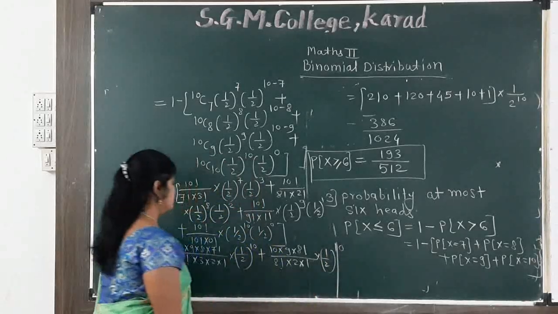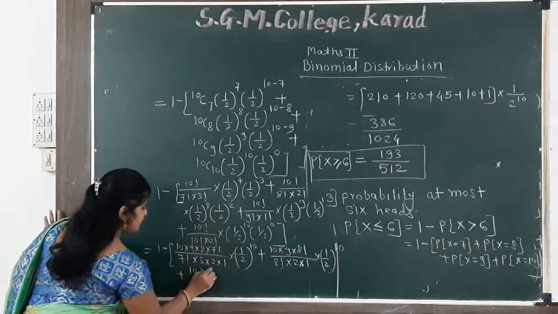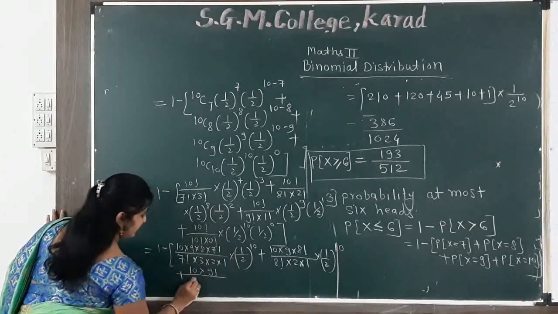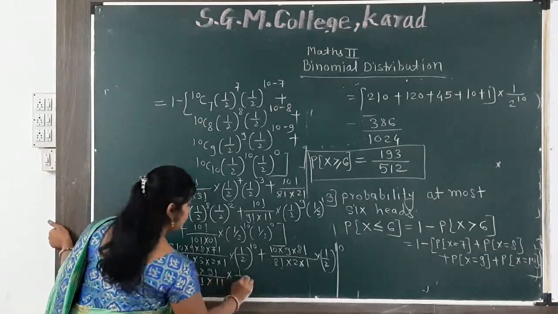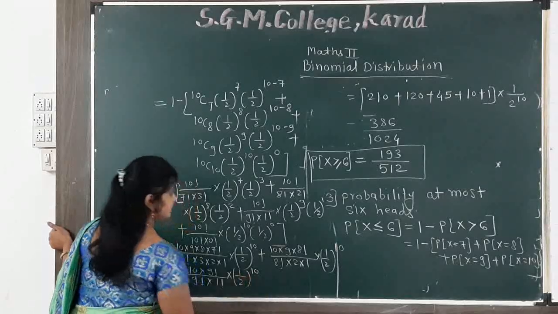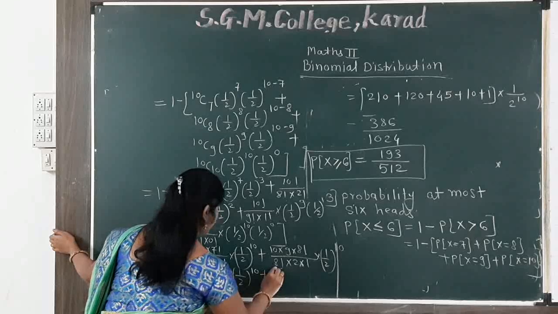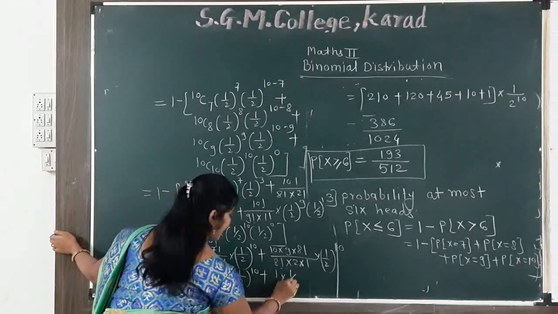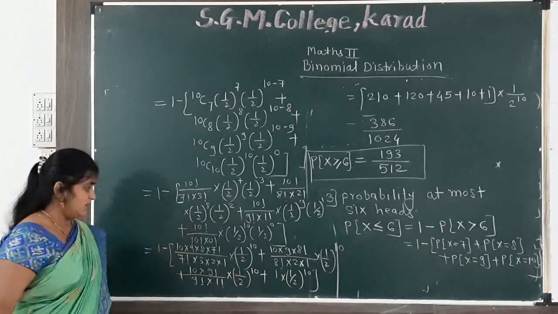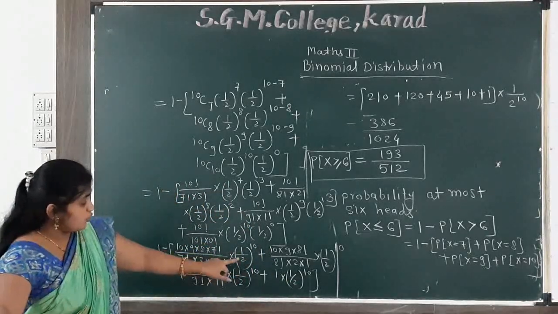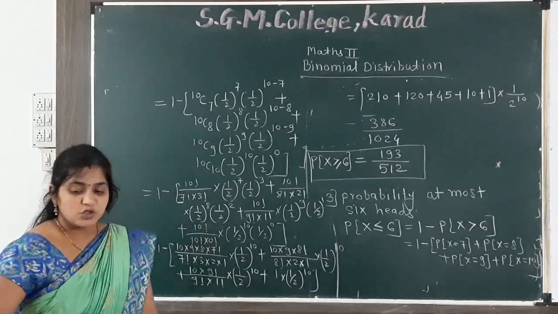Same concept here, plus 10 factorial converting up to 9 factorial divided by 9 factorial multiply 1 factorial multiply (1/2) raised to the power 10, plus 10 factorial, 10 factorial is cancelled out, is only 1 multiply (1/2) raised to the power 10. (1/2) raised to the power 0 is 1. Again we see (1/2) raised to the power 10 is common. We take it outside and simplify.